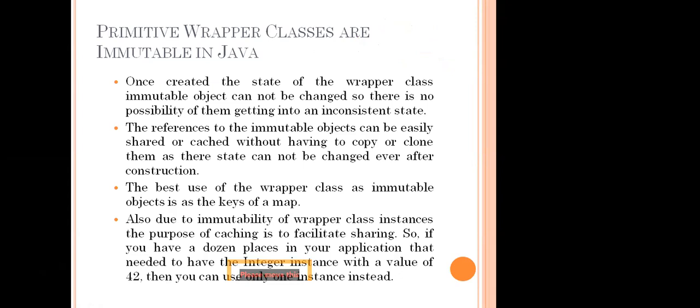Then the best use of wrapper classes as immutable objects is as the key of a map. So here also we use keys to identify the objects. And also, due to the immutability of wrapper classes, instance of the